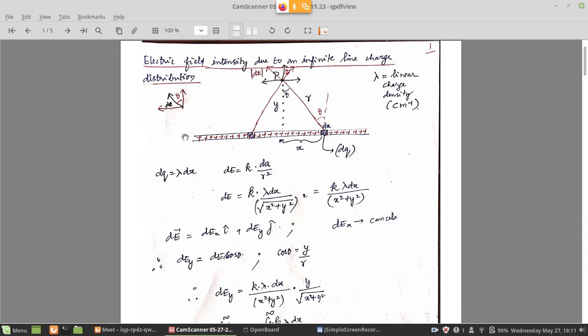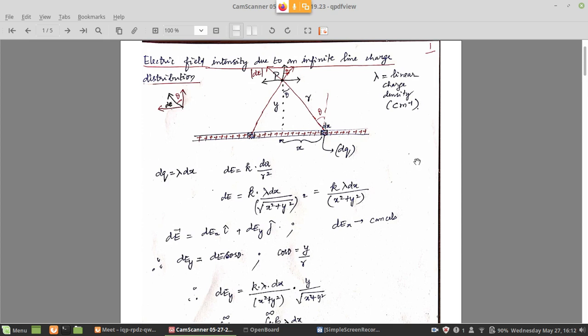See, now whatever we saw, a charged rod or line charge, and along the axis at this point we have seen to the right of the rod. Now suppose the rod itself is extending to infinity and I want the electric field at a point like this, away from the rod, at a point P. How can we use the same technique and get the electric field due to such a continuous line charge? Continuous, why we say on either side there is no end to this. So it is an infinite line charge.